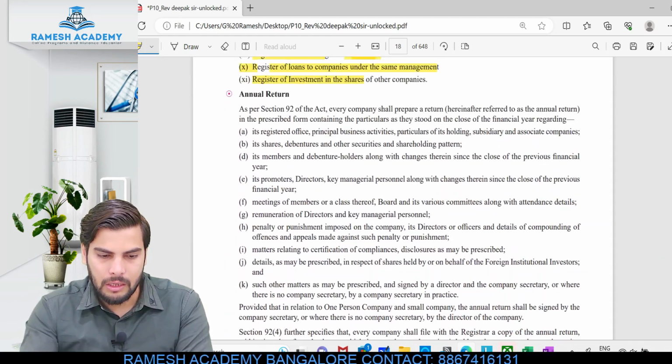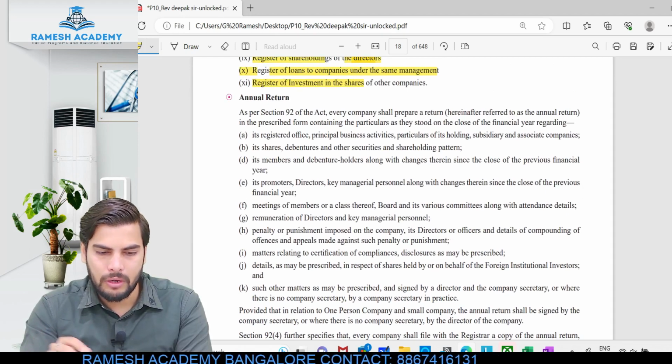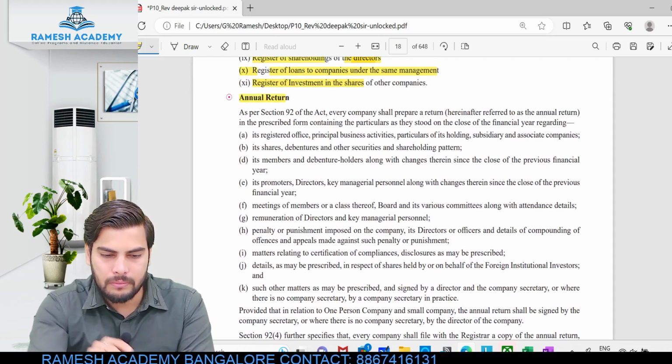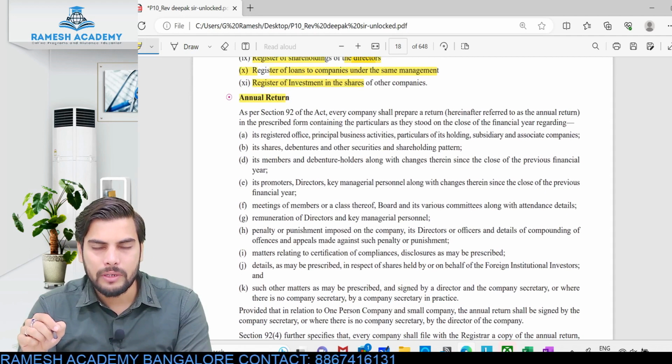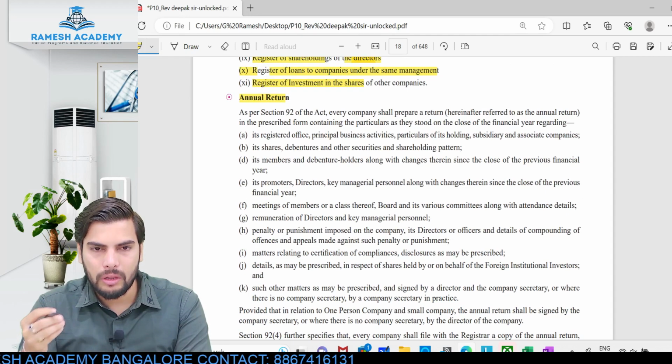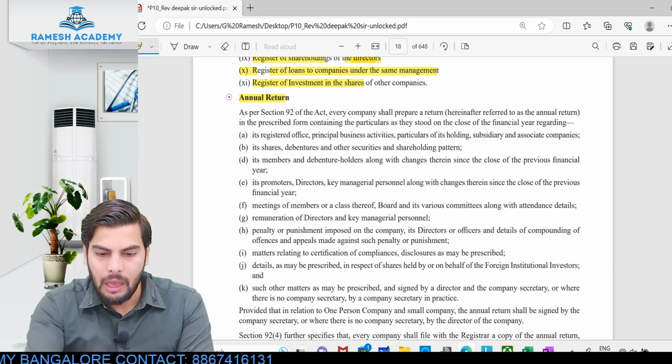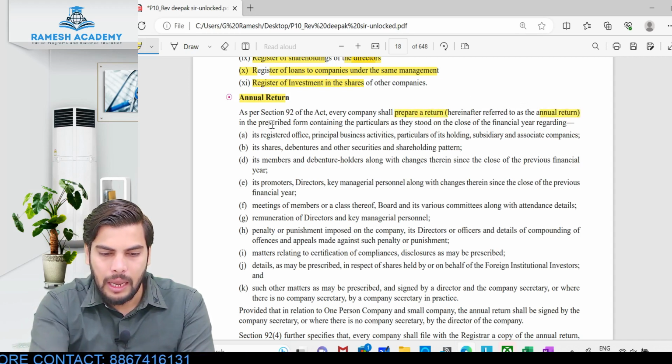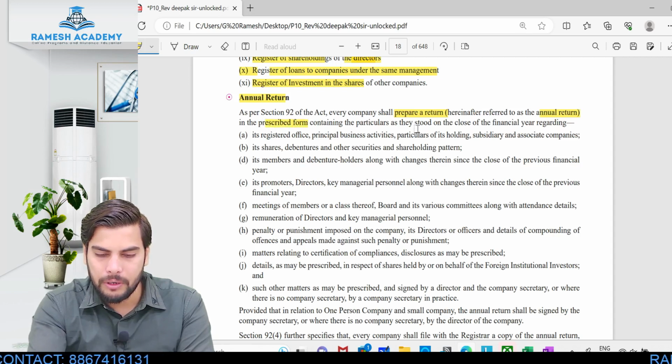All these registers will have to be maintained. Let's look into the last point for the day, that is annual return. What is this annual return? It is nothing but the return or the report which is prepared annually at the end of each and every year. Every company shall prepare a return, hereafter referred to as annual return, in the prescribed form containing the particulars as they stood on the close of the financial year.